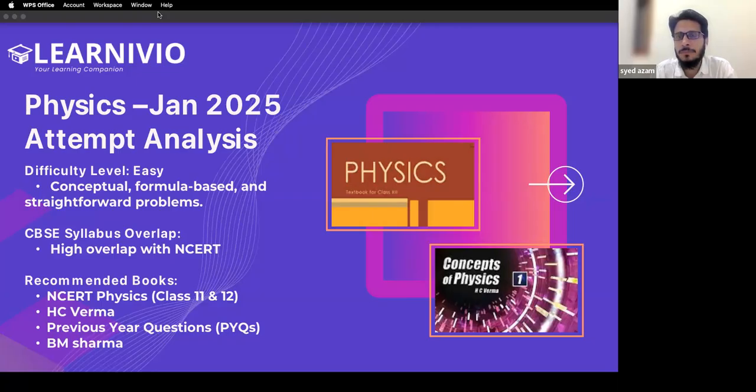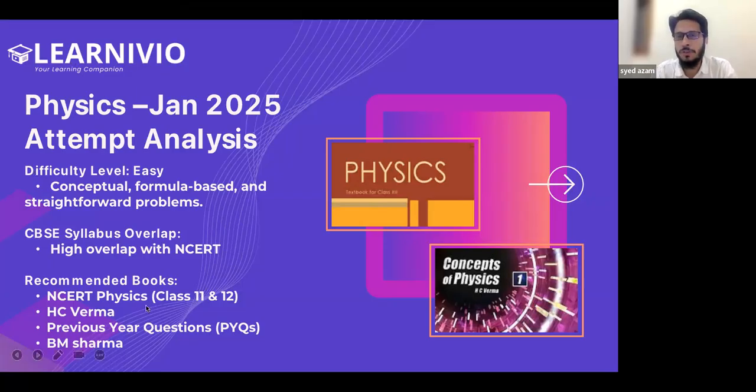Sir, what are the other book recommendations? There are several books, but if you can just focus on these four, it's more than enough. Trust me. And to focus on these books, not even four, the first three books is the challenge. In class 11, you can complete your NCERT properly, you can complete your HC Verma, and you can just go through your previous year questions. That's more than enough. The thing is, you don't have to do it once. You have to do it at least thrice. Then only it will come to your memory, and you will be able to recall it.